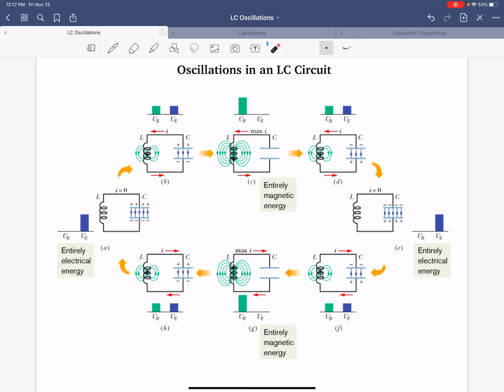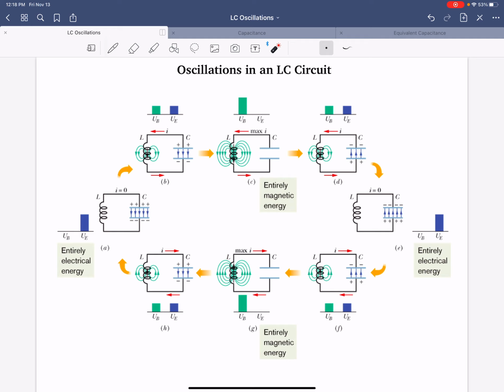And what we'll do is we'll go around from picture A, B, C, all the way around to H, and then back to A. And we'll see that this creates one complete LC oscillation. So what's going on? Well, if this is the starting scenario, the plates are completely charged. There's the maximum potential difference between these plates. There's no current flowing in this circuit. Remember that when a capacitor is completely charged up, the current is zero. The electric field is maximized, but the flow of charge is non-existent.